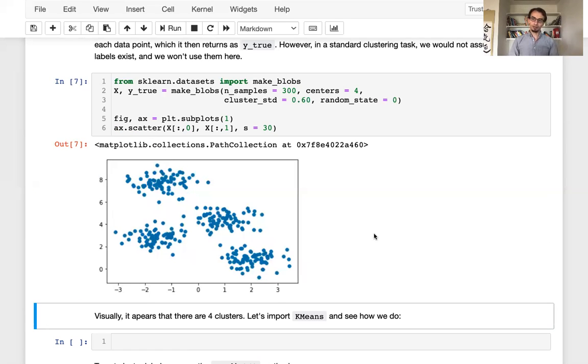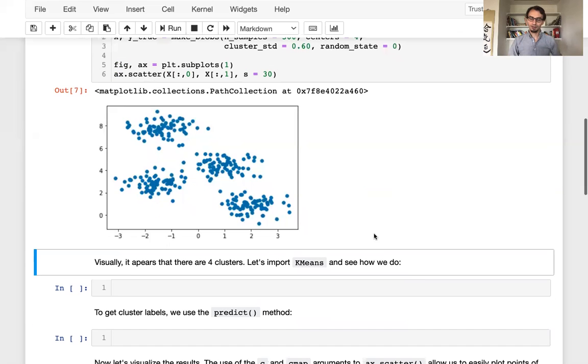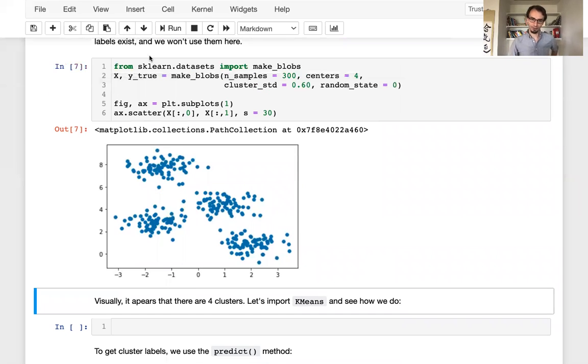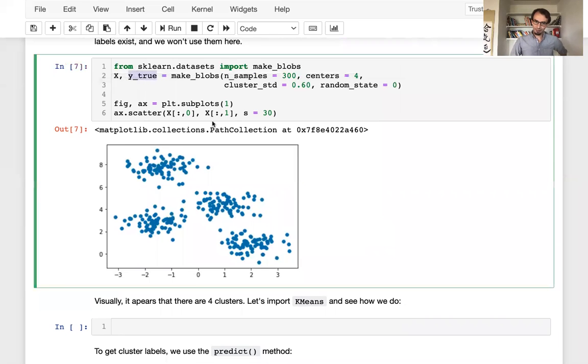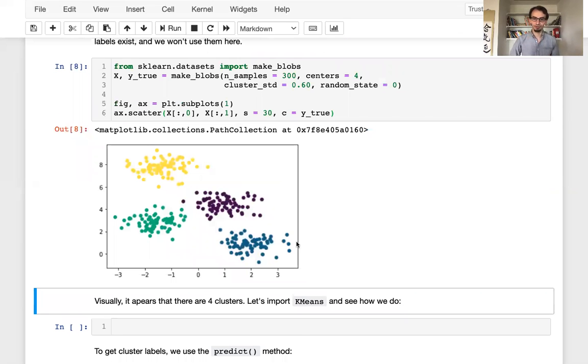And what we do is we import the k-means function, just like we would any other function. Okay, actually, before we do that, there's one other point I want to raise here. Notice that when I did make_blobs, I actually had this vector y_true. And I can plot the blobs with colors distinguishing them by y_true.